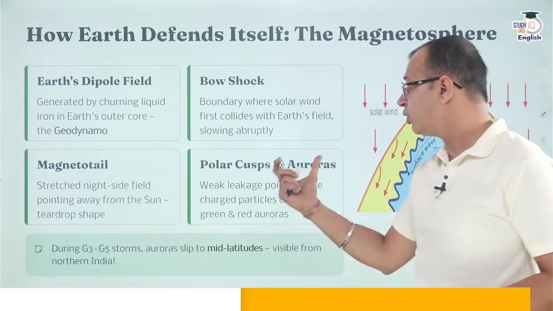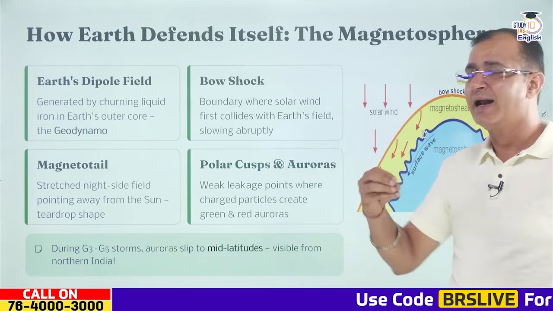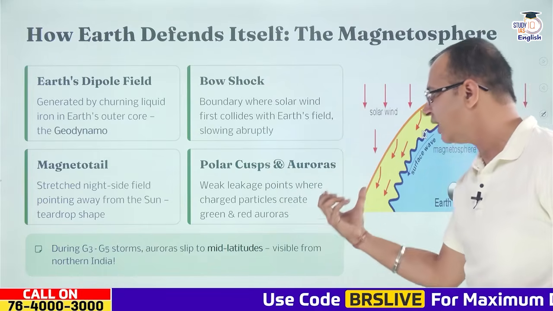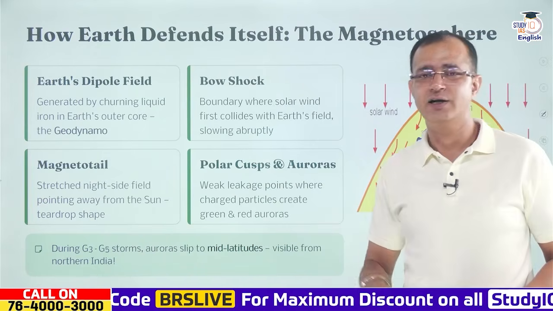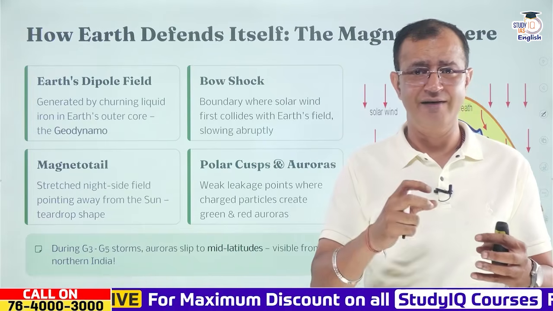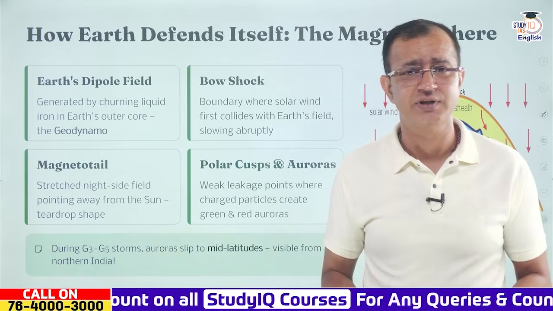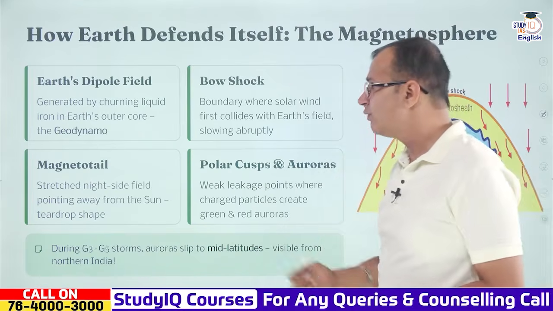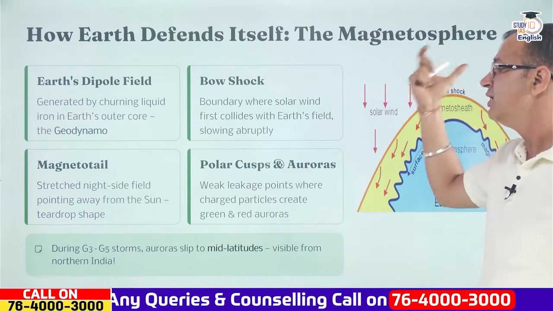And also there is the polar cusp and the auroras, where we have weak leakage points, and ultimately the charged particles enter the magnetic field, and they are the green and the red auroras that you will see, where the charged particles interact with the Earth's magnetosphere. So this magnetosphere is the defending shield that the Earth has.